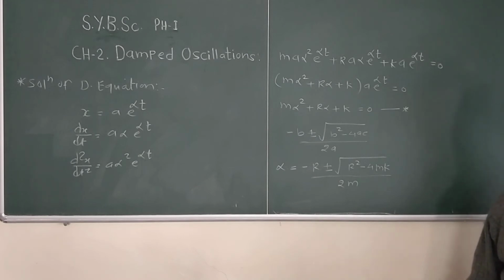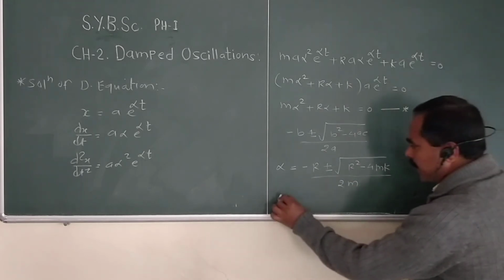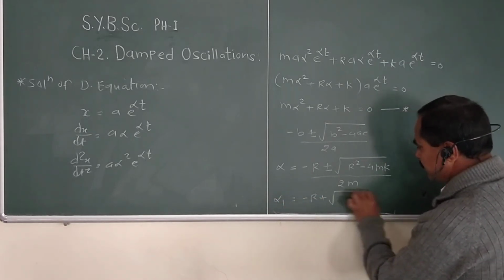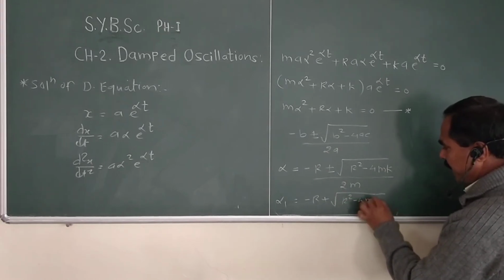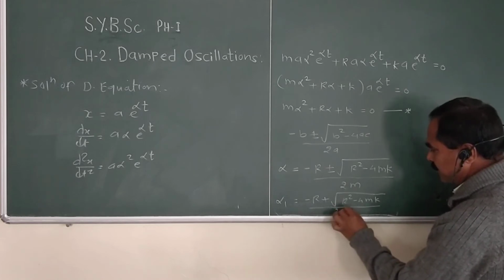Then we write two values of alpha. First, alpha 1 equal to minus r plus root r square minus 4mk upon twice m.